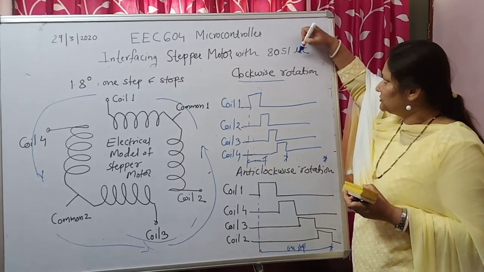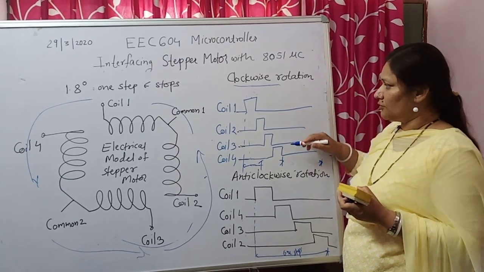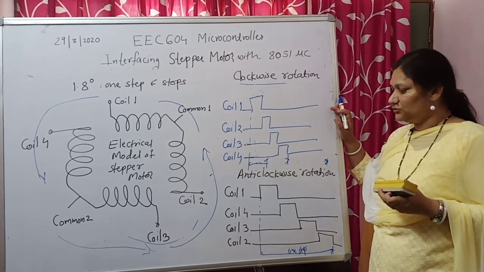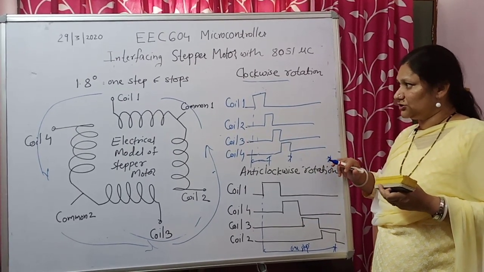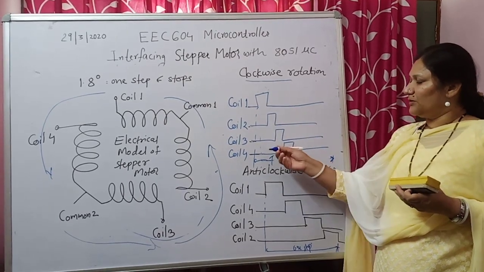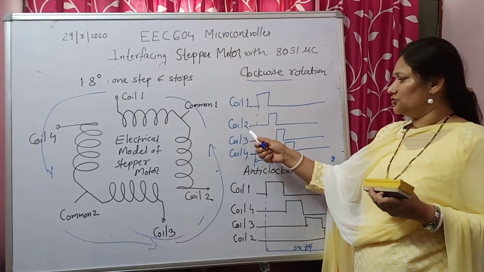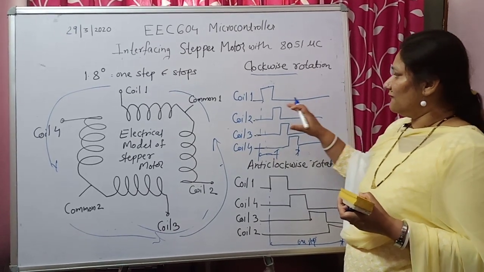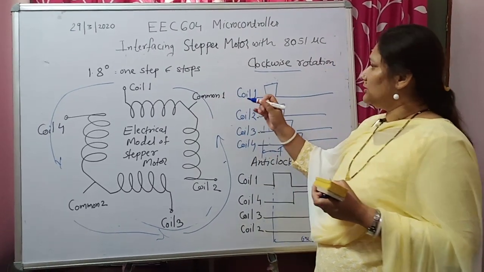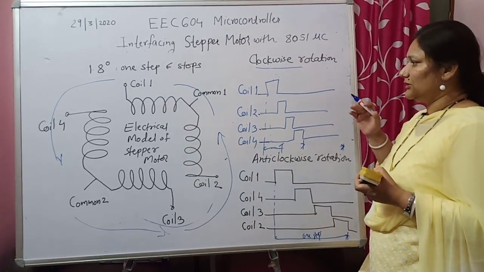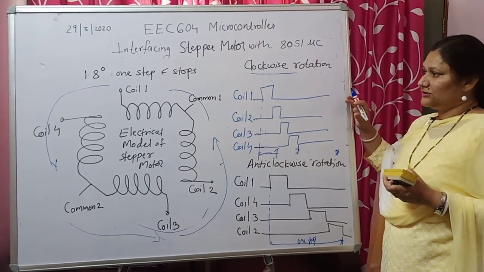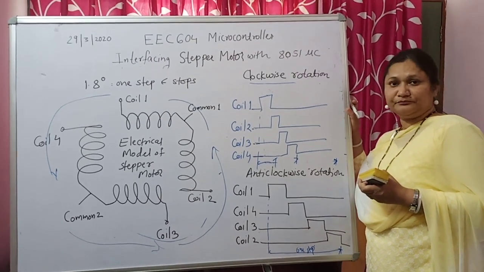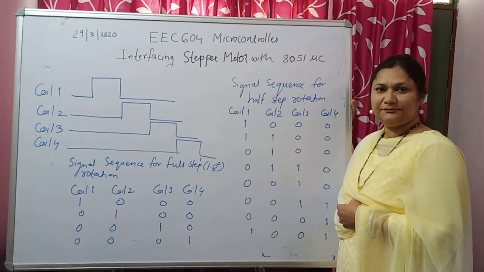Now with the help of the 8051 microcontroller, what is our job? If you want to move the stepper motor clockwise, or in the anti-clockwise direction, we have to apply this type of pulses subsequently to coil 1, coil 2, coil 3 and coil 4. In the next session we will talk about the half angle also, so that instead of 1.8 degrees, you will get half angle rotation, and we'll see the program for direction control of the stepper motor. Goodbye then. We'll continue with the next session.